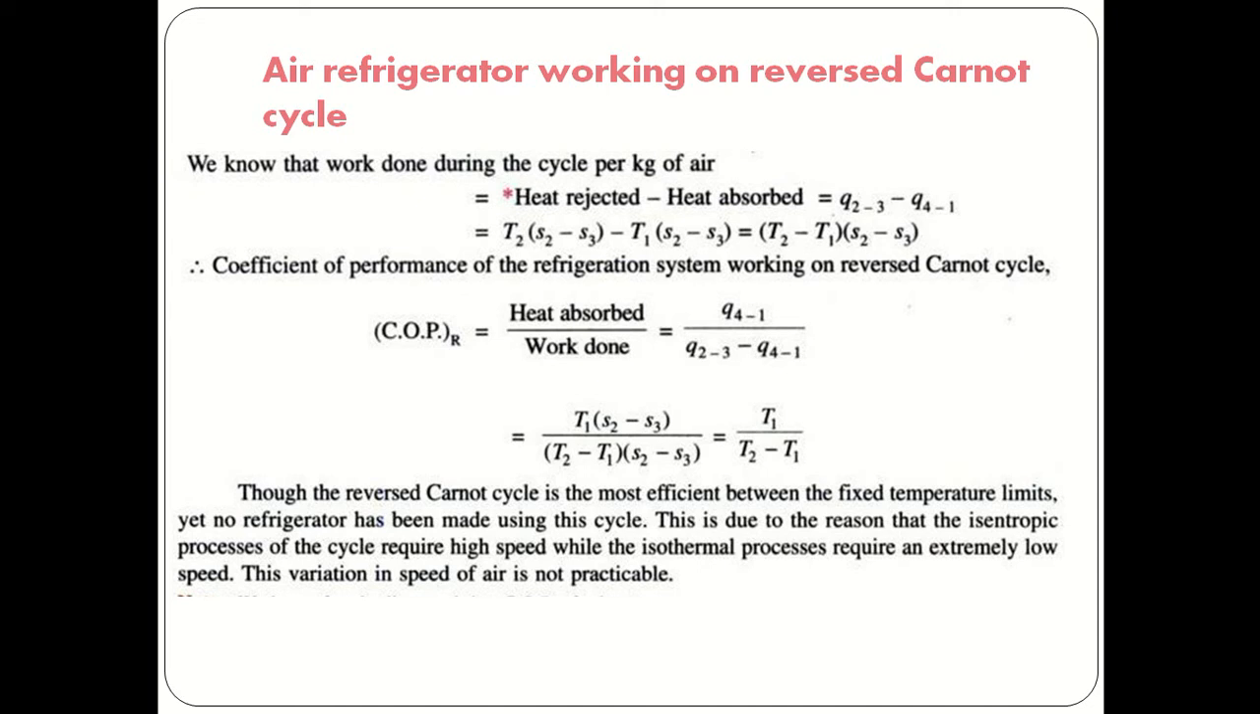Though the reverse Carnot cycle is the most efficient between fixed temperature limits, no refrigerator has been made using this cycle. This is because the isentropic process requires a high speed while the isothermal process requires an extremely low speed. This variation in speed of air is not practical. That's why a refrigerator working on the reverse Carnot cycle is not available. So the COP of a refrigerator working on the reverse Carnot cycle is T1 divided by T2 minus T1, that is, heat absorbed divided by work done.